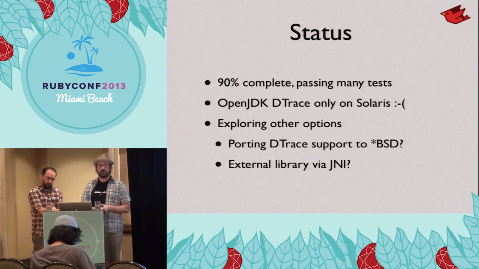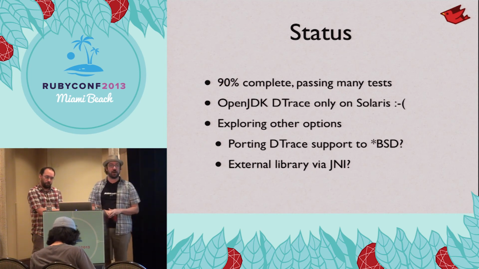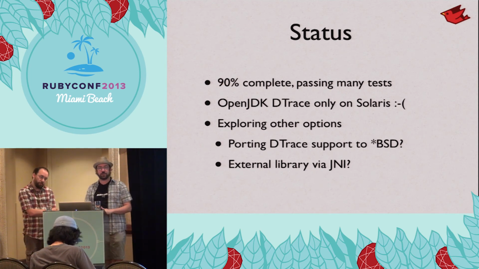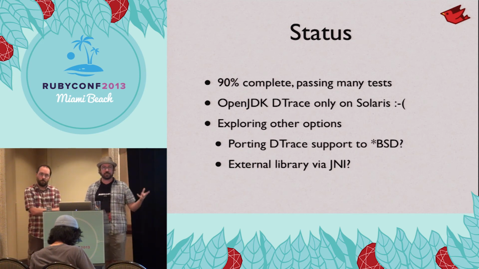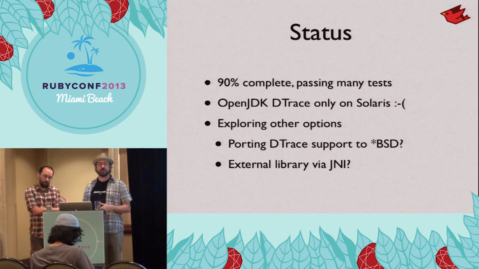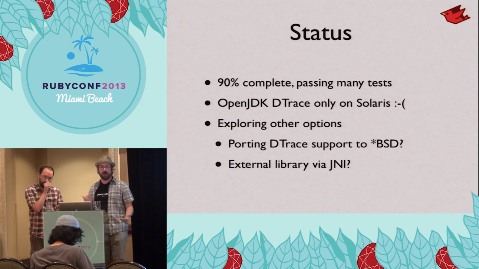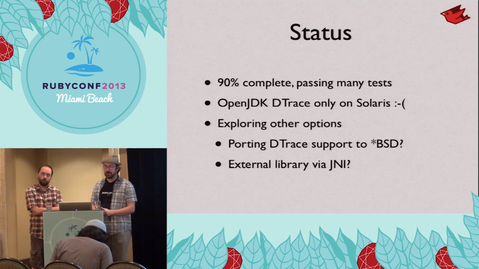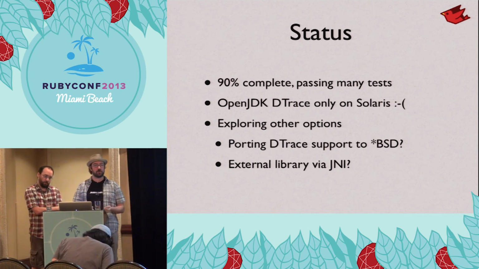And it passes a lot of MRI's tests for the functionality that we've implemented. But the thing we found out during the process is that unfortunately the DTrace support in OpenJDK only exists on Solaris right now. So we're looking at other options: pulling the DTrace support over to the BSDs like OS X, where we have DTrace, pulling over the same APIs to Linux equivalents of DTrace, or possibly calling out to an external library. But we do have the code available. We're going to try and get it merged in at least for the Solaris platforms and then see what we can do for others.